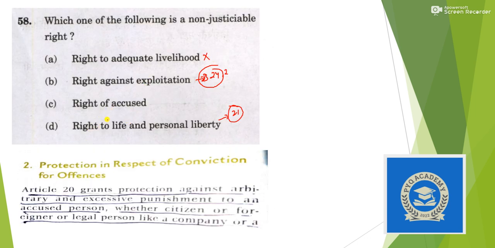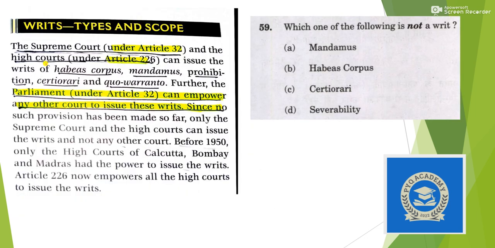And the right of the accused is a fundamental right, it is Article 20. So the answer here is option A. Although the right to livelihood is a fundamental right under Article 21, the right to adequate livelihood is a DPSP. So the answer here is option A. Don't confuse it with DPSP.